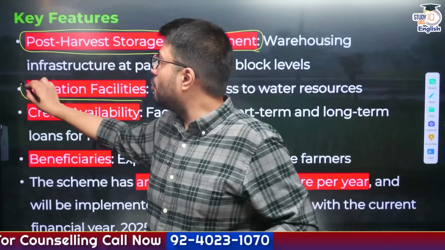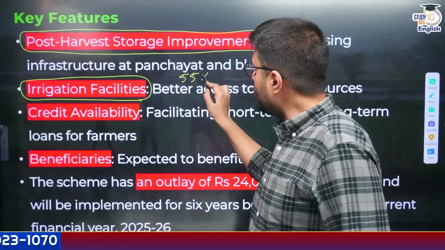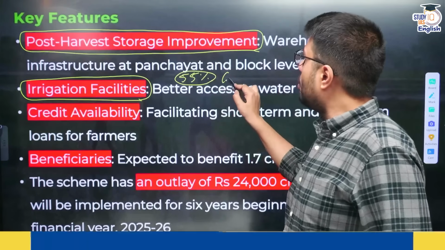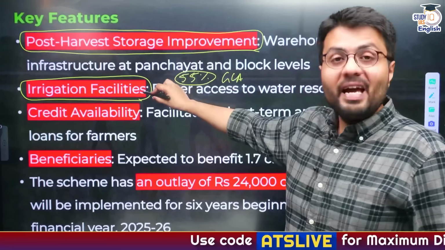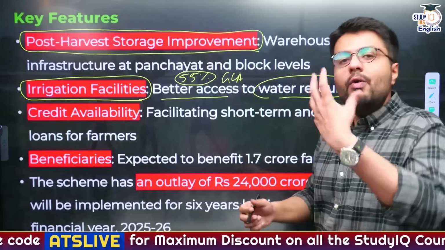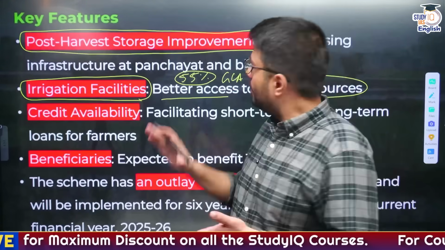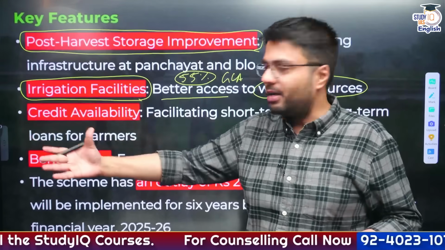Similarly, government will also provide irrigation facilities. We have also known that almost 55% of our gross cropped area is rain fed, not under irrigation support, right? So better access to water resources obviously would lead to better yields of the crops, especially in the districts which are right now under rain-fed agriculture.